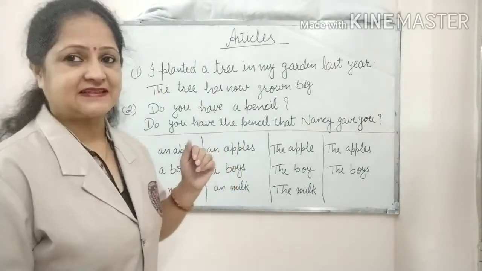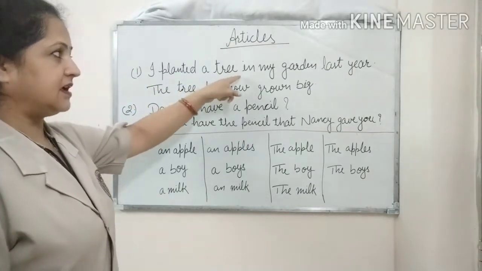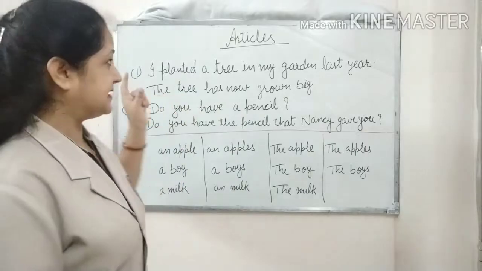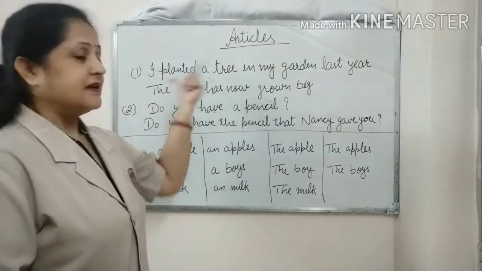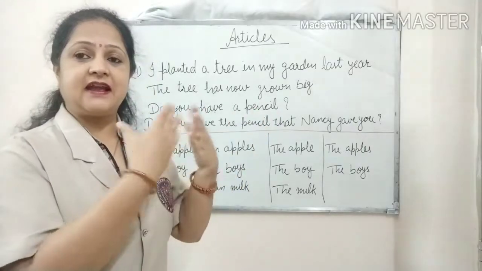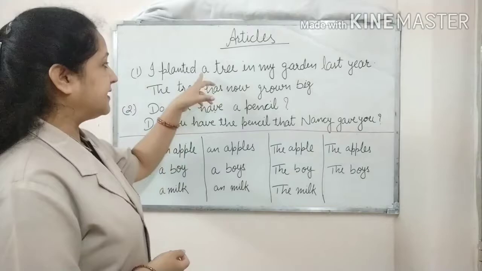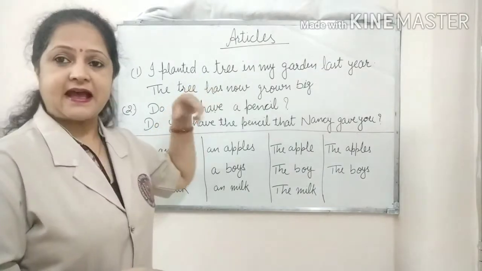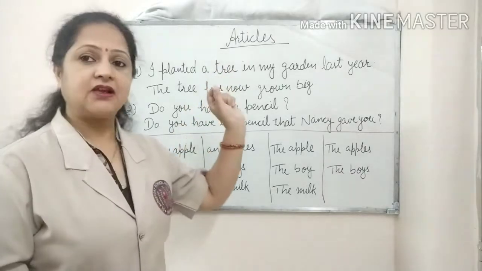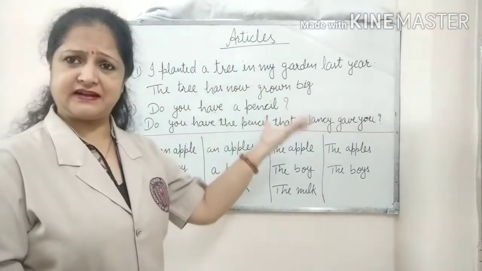So, the first example is: I planted a tree in my garden last year. Here in this sentence, the listener doesn't know which tree I had planted in my garden. That's why I am writing here "a". Here, "a" is used for the general context. I planted a tree; it can be any tree.